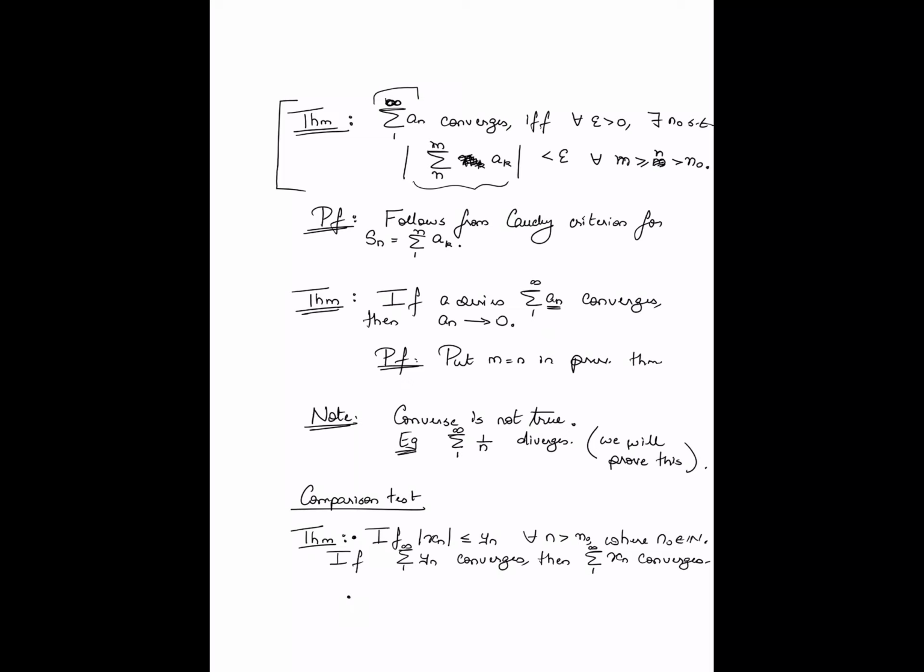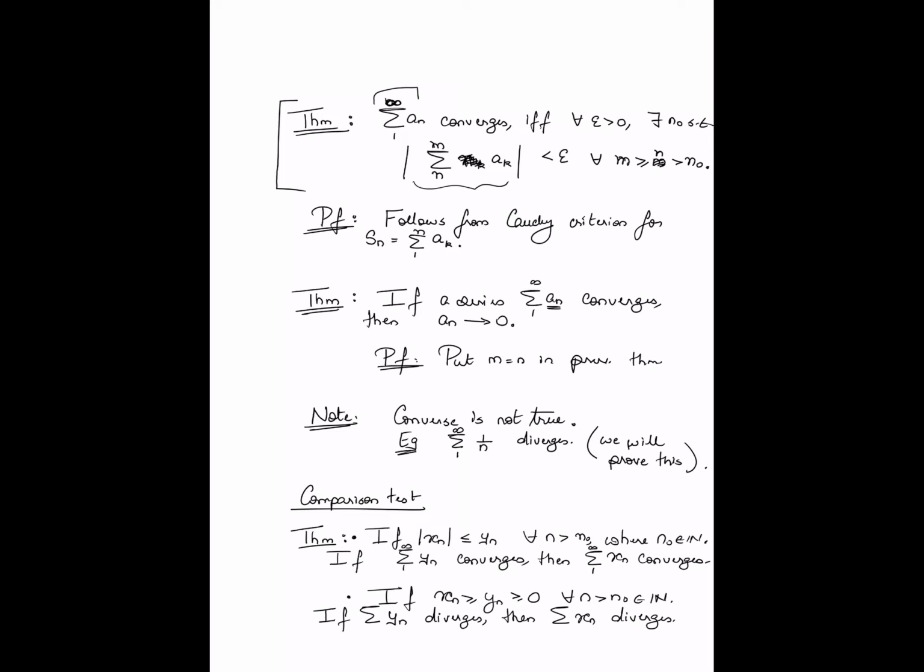You can also write a corresponding statement for divergence. If xn is greater than or equal to yn, which in turn is greater than or equal to 0, and again, I don't need this to hold for all n, for all n greater than n naught, which is some natural number, if summation yn diverges, then summation xn also diverges. So if you're dealing with non-negative summands, if you can come up with a lower bound on the summands such that that series diverges, then the original series also diverges.